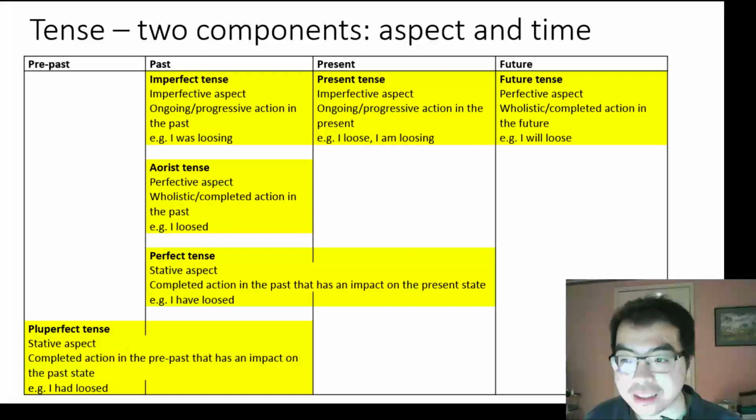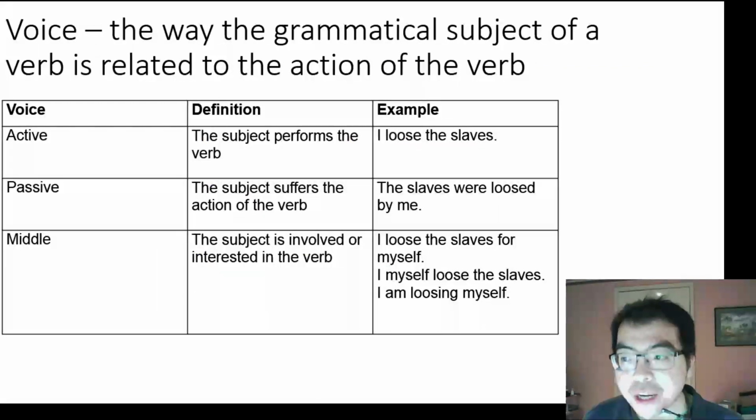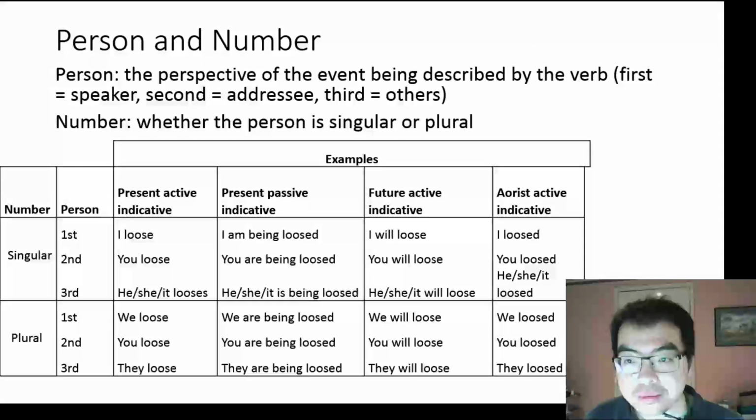perfect tense. Voice is the way the grammatical subject of a verb is related to the action of the verb. There are 3 voices. The active voice is when the subject performs the verb, the passive voice is when the subject suffers the action of the verb, and the middle voice is when the subject is involved or interested in the verb. Note, there are many ways of translating the middle voice.